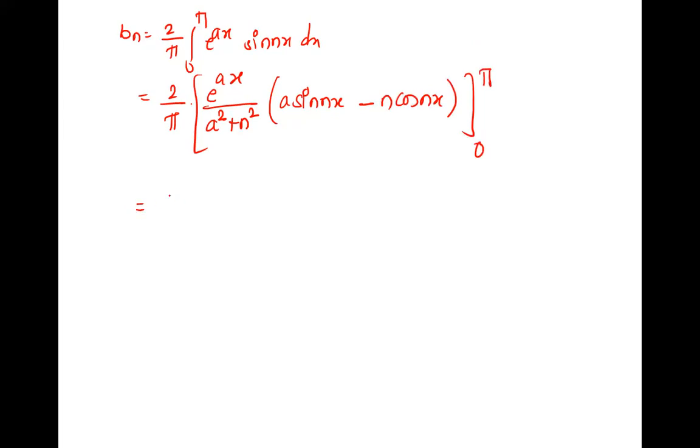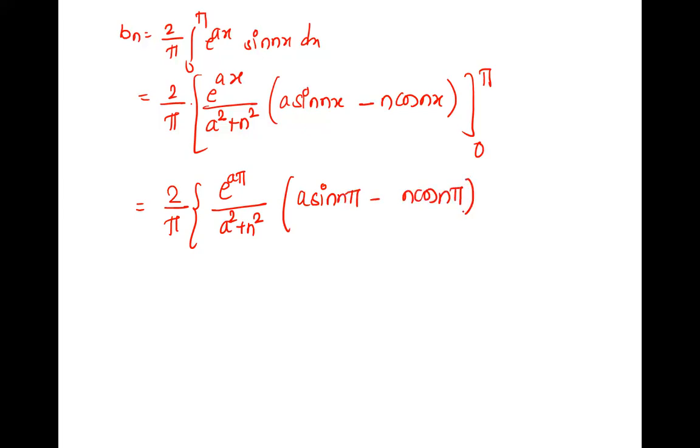Now we put upper and lower limits and we'll find the answer. So upper limit we are substituting is pi. So e raised to a pi upon a square plus n square into a sine n pi. What is that? 0. Right. Do I need to write? Okay, I'll write a sine n pi minus n cos n pi. This is the upper limit.